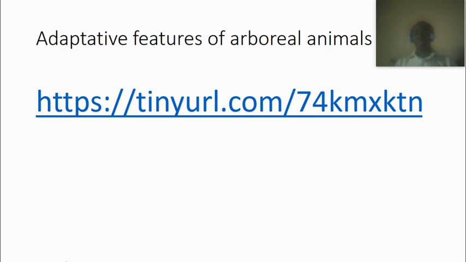They have powerful eyesight that can see through the thick forest, and some of them can turn their eyes 360 degrees. That can help them to see the enemies that are behind them and also the ones in front. They don't need to turn. So these are some of the special adaptations that they have. Some of them change the color of their body to camouflage with the environment so that the enemies or the predators will not see them and also catch them.